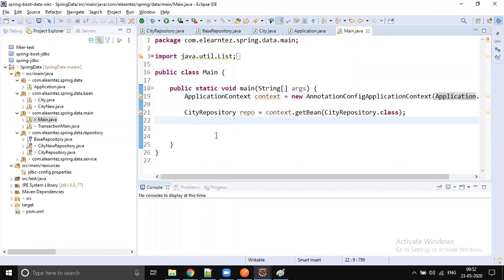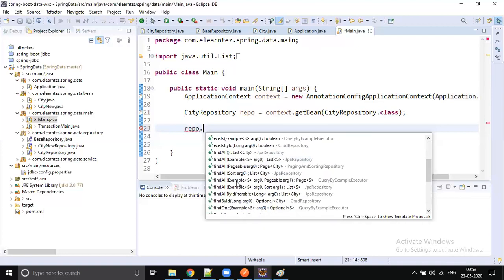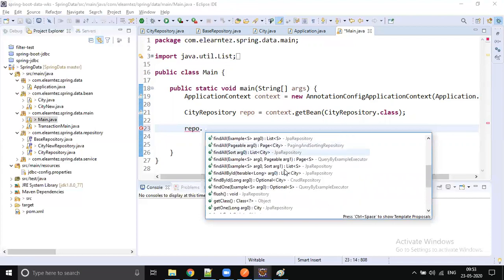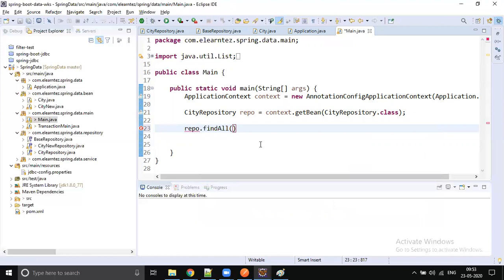If you would like to load all cities, you just do repo dot get. Press Control Space, and there is some intelligence showing. There are so many methods. Where are these methods from? JPA repository has some methods, CRUD repository has some methods, and query by example executor. So many methods are already written in Spring Data JPA. We just call that method. For example, to load all cities, you can call findAll.